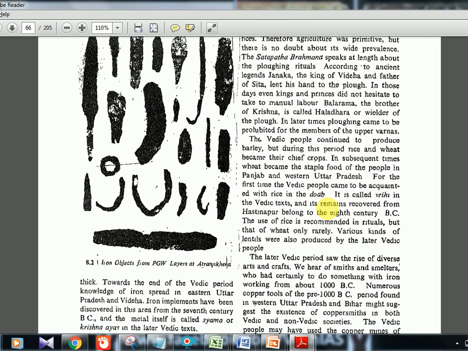Then again, Vedic people, Doab. Here one very important term, Vrihi. V-R-I-H-I. Vrihi actually means rice. So it is mentioned in the Vedas. So Vrihi means rice. You should know that.